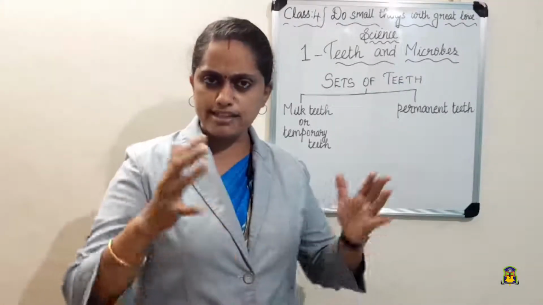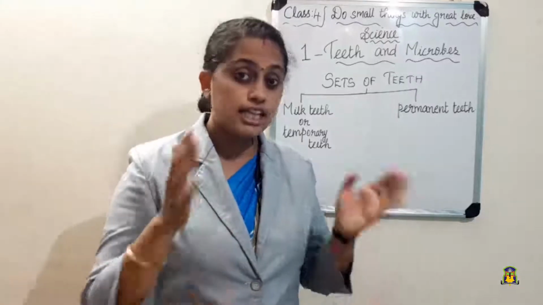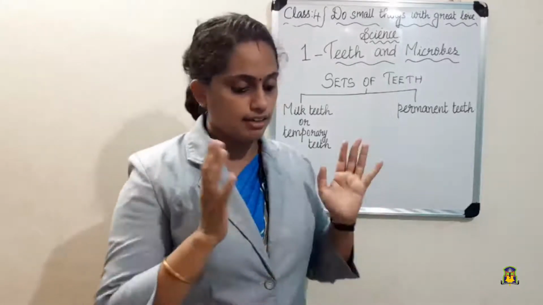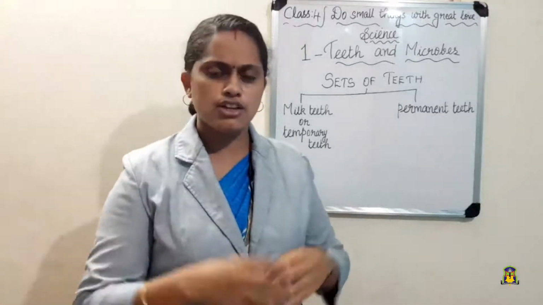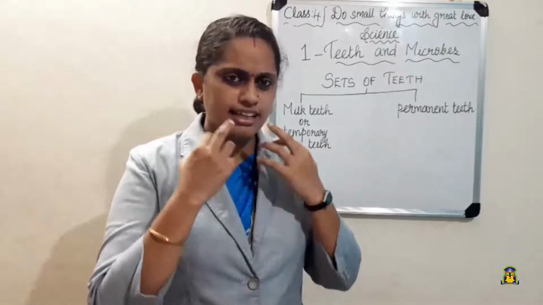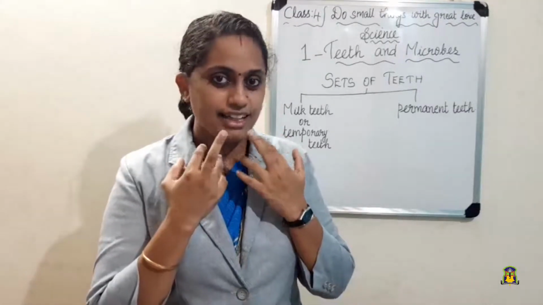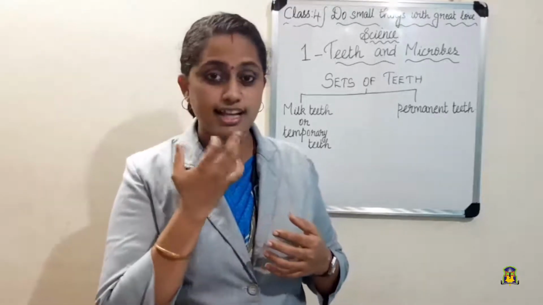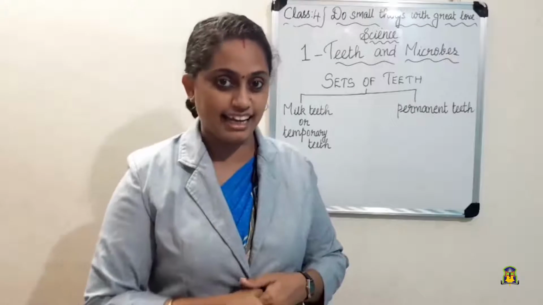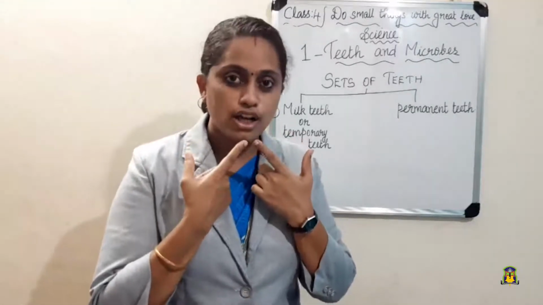So when a person is grown up or an adult, they usually have 32 teeth. A fully grown adult will have 32 teeth. Where are these teeth fixed? Yes, these teeth are fixed in our gums. We know that two parts are there. These are called the jaws. So this is the upper jaw and this is the lower jaw.